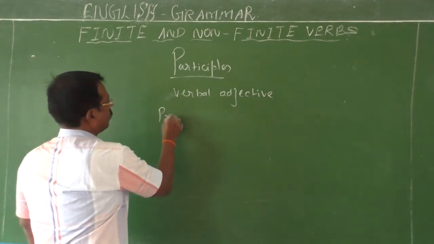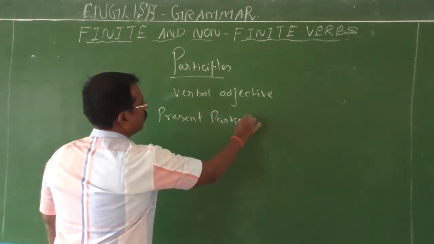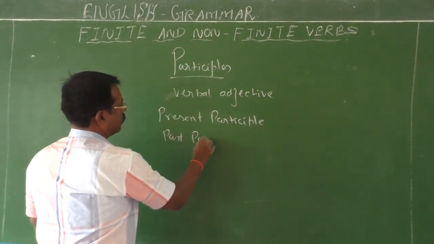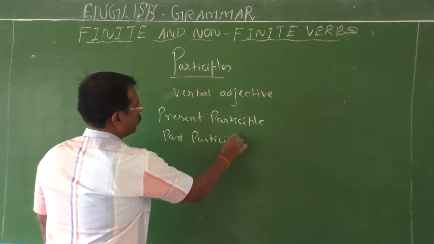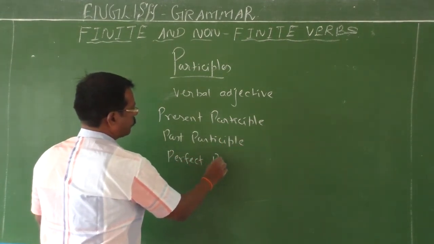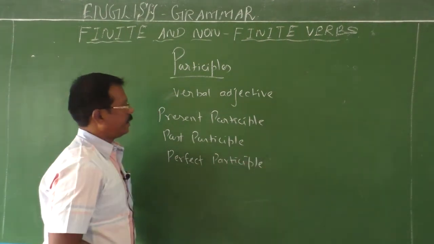Participles are three: present participle, past participle, and then perfect participle. So participles are three in types.